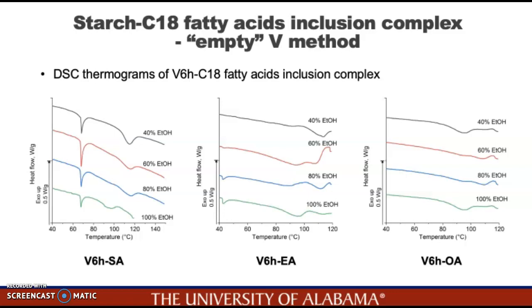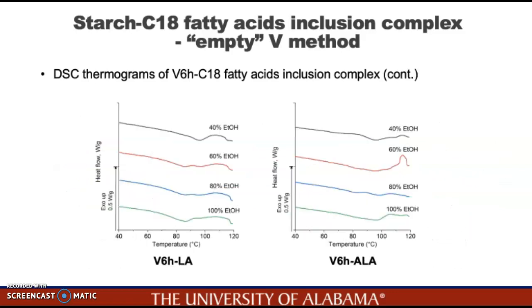Among the starch oleic acid samples, one endothermic peak was found on the DSC thermogram of the samples with 40 and 100% ethanol solutions, with peak temperatures at around 95 degrees Celsius, which indicates the formation of inclusion complexes. While for the samples with 60 and 80% ethanol solutions, the low endotherms from approximately 80 to 110 degrees Celsius, with two broad peaks, could result from the formation of different V-type starches.